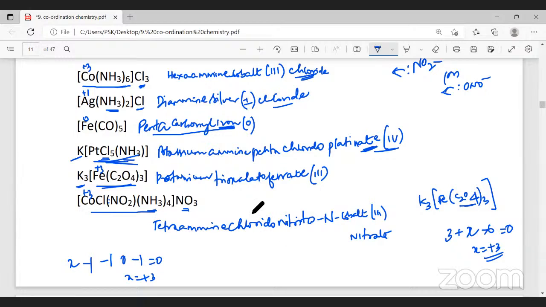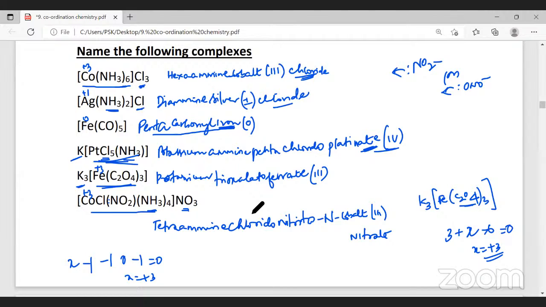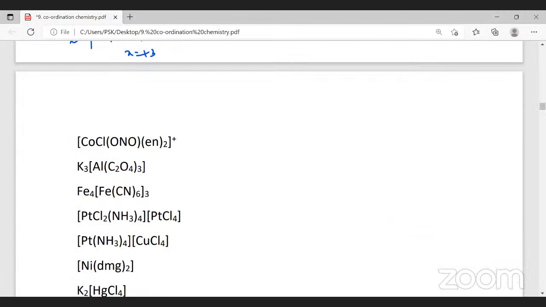So see the length of the naming. It depends on the number of different types of ligands present in the complex. If you have more types of ligands in the complex, then the length of the name becomes what? More. Did you follow this? Yes, sir.